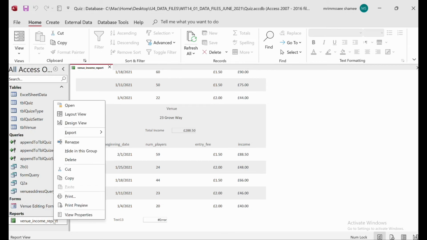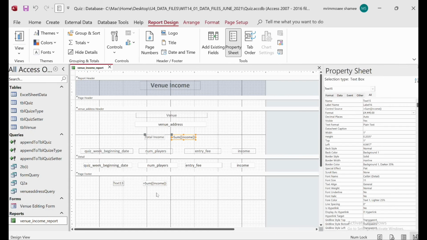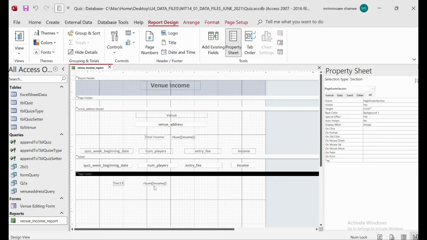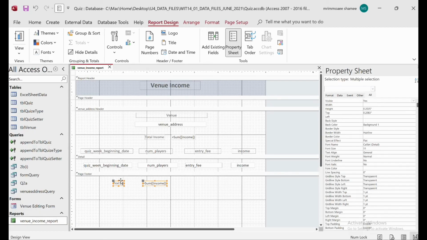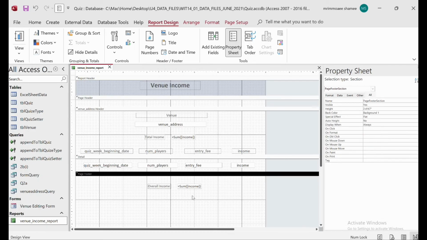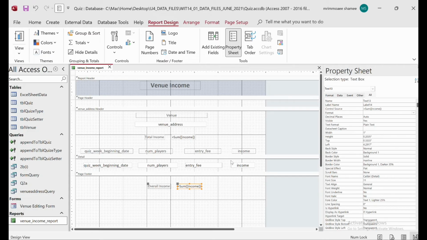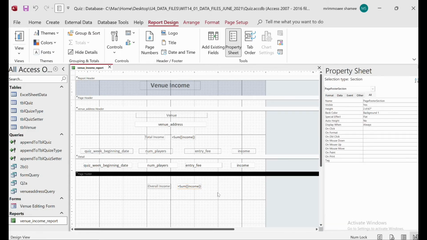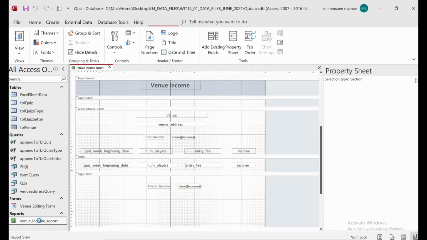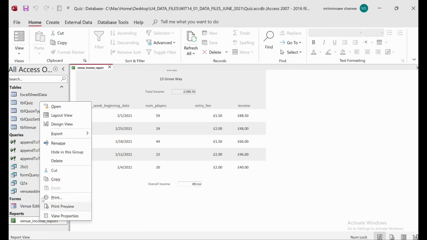So for that thing, what we will do, we'll go to the design view, then here it should be sum, right? I just want to take it at the middle, like this, and here it should be overall income, overall income, then this is the income. Okay, so save these things and go to the, still showing error, so there is some error.